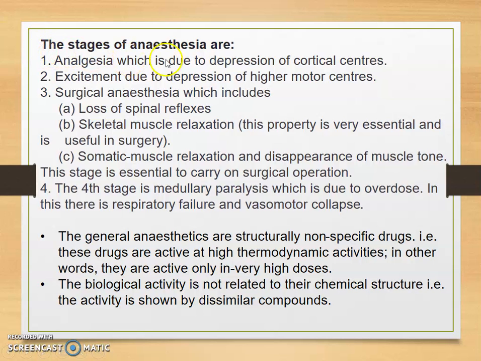Now we see the stages of anesthesia. Analgesia, which is due to depression of cortical centers. Excitement, due to depression of higher motor centers. Surgical anesthesia, which includes loss of spinal reflexes, skeletal muscle relaxation, somatic muscle relaxation and disappearance of muscle tone. This stage is essential to carry on surgical operations.